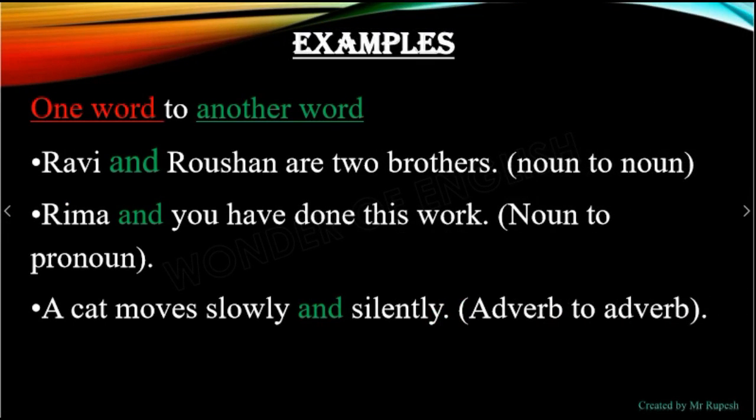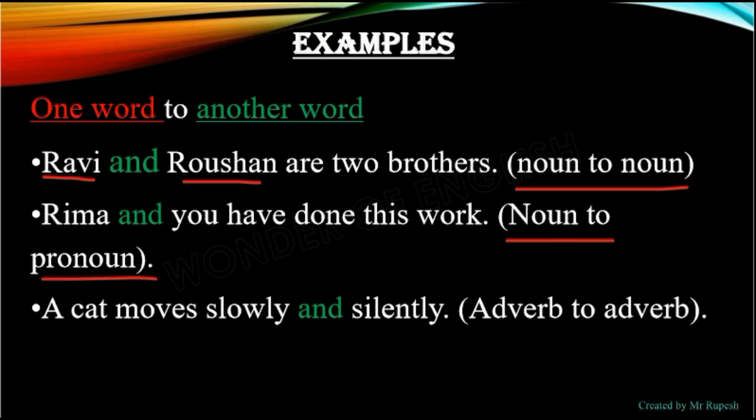Examples: it is used for joining one word to another word, like Ravi and Roshan. So one word is joined to another word, that means Ravi is joined with Roshan, and then we make a sentence: Ravi and Roshan are two brothers. Rima and you have done this work. You should observe this underlined highlighted word, how it can join noun to noun, noun to pronoun, adverb to adverb, or sentence to sentence, clause to clause.